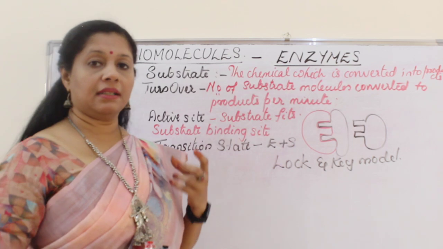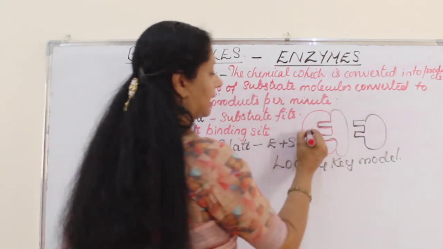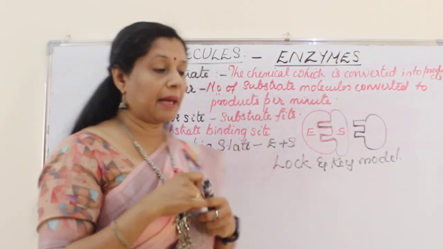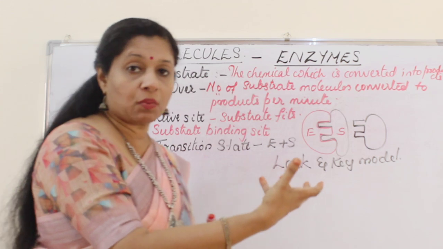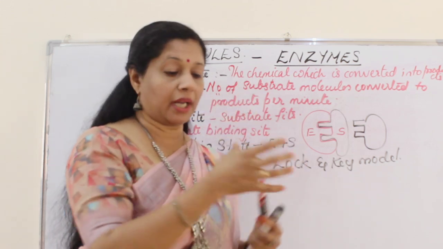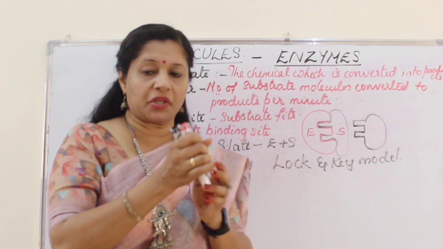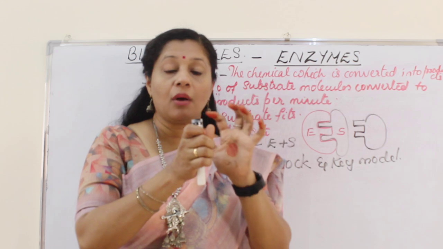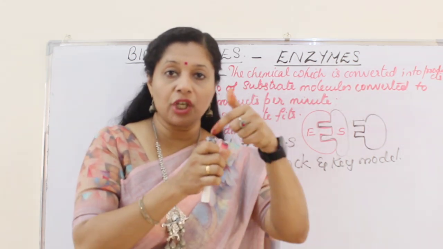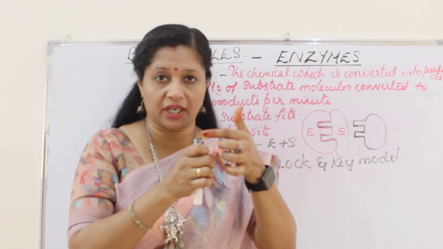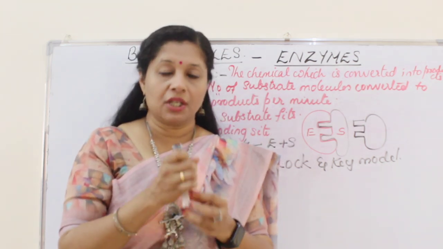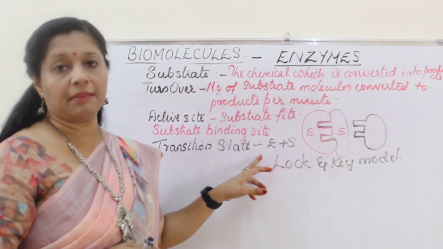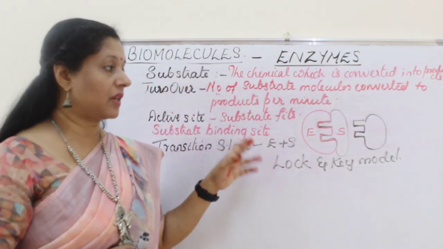Whenever an enzyme binds with the substrate, an enzyme-substrate complex forms, and there happens a transition state. Transition means the substrate is getting converted into product. The enzyme will be holding the substrate. Suppose this is the substrate and my hand is the enzyme, holding the substrate. While holding it, it will make the necessary changes in the bonds of this substrate structure so that it is converted into product. This change happens during a time that is called a transition state. Enzyme and substrate work together for this transition state.